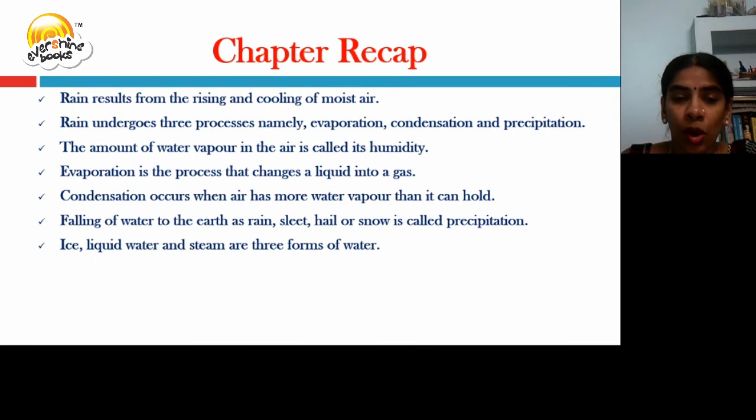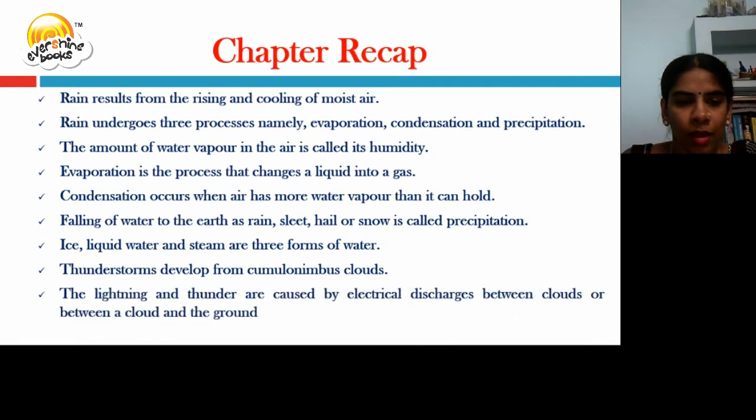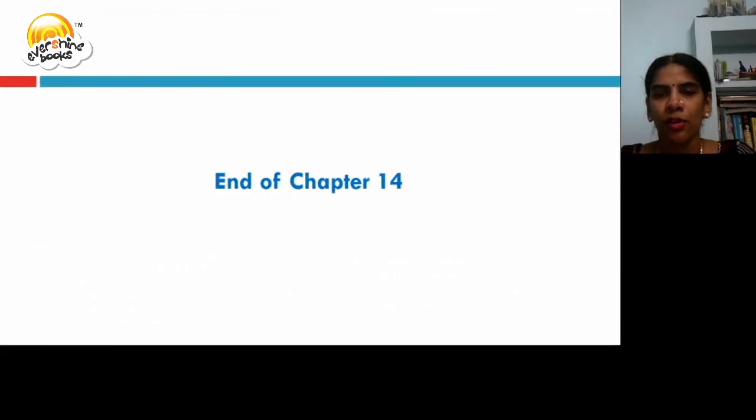Ice, liquid water, and steam are three forms of water. Thunderstorms develop from cumulonimbus clouds. The lightning and thunder are caused by the electrical discharges between clouds or between the cloud and the ground, or we can say the earth's surface. This ends chapter 14.